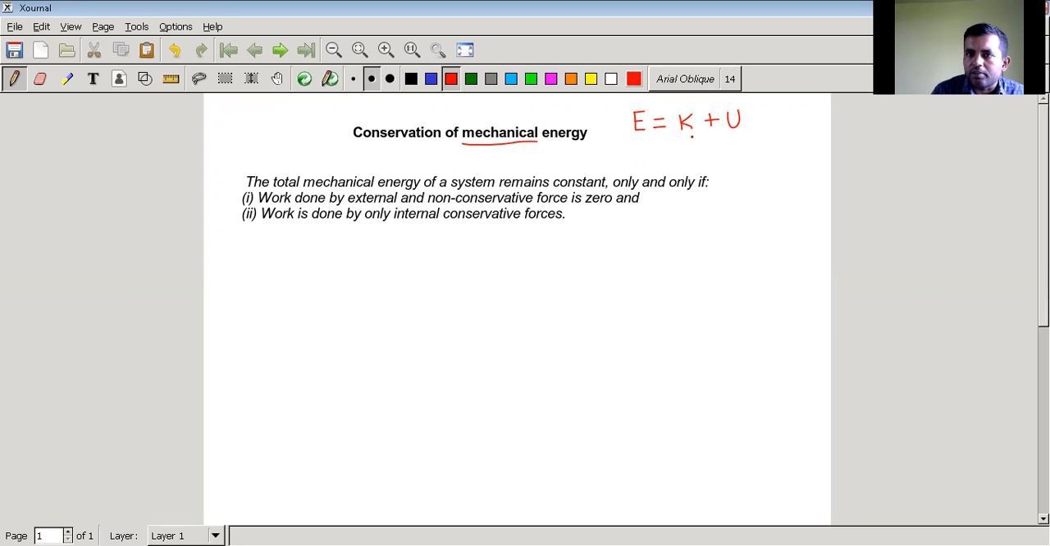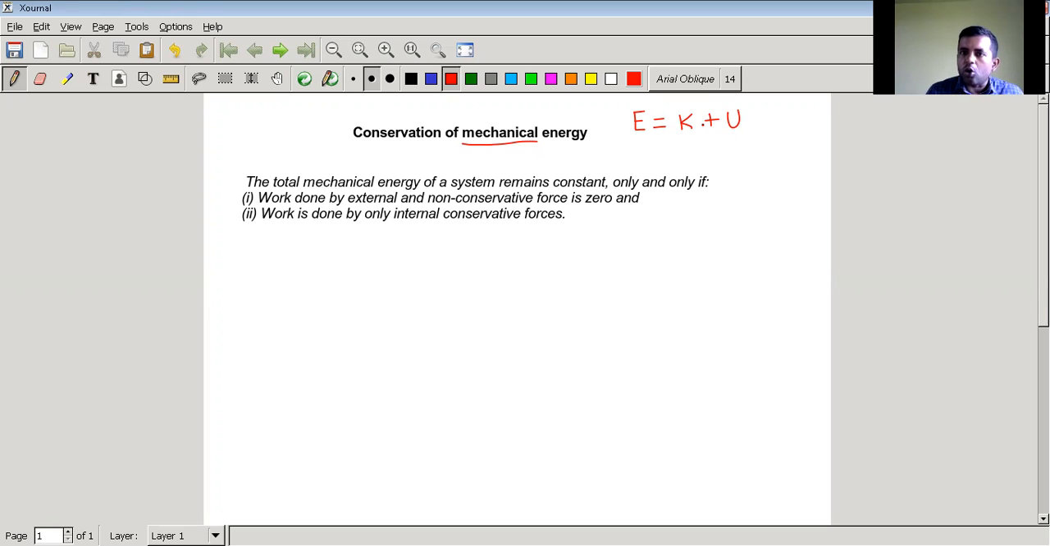So if you have a system, you calculate its kinetic energy at one point and you add the potential energy at that point, then the total mechanical energy will be given by this. Now, we are not going to talk about conservation of energy. Conservation of energy, you are familiar with it: energy cannot be created or destroyed. It can be transferred from one form to another by doing work, right? But here we are talking about conservation of mechanical energy. So both are different.